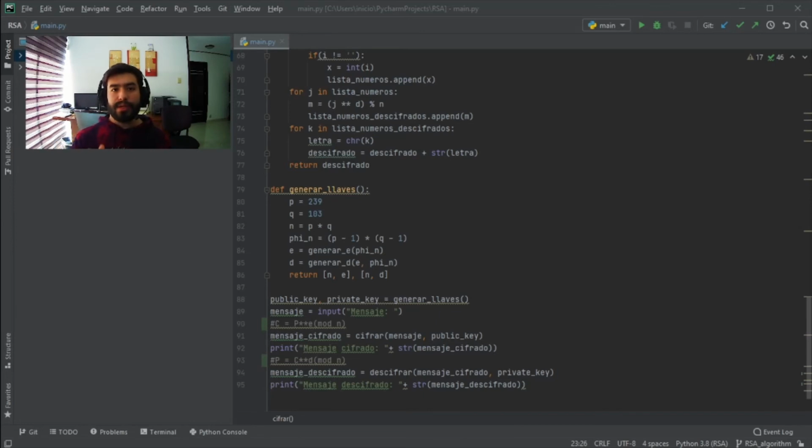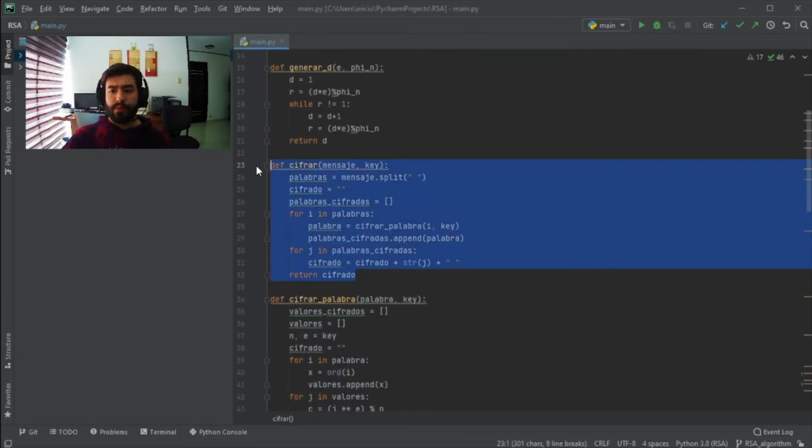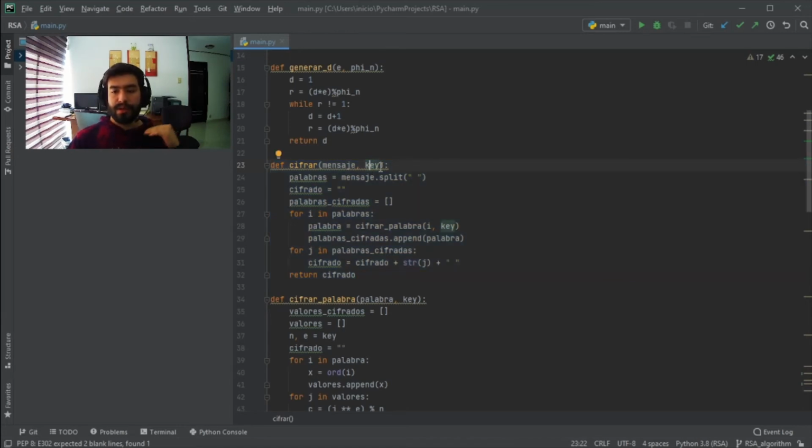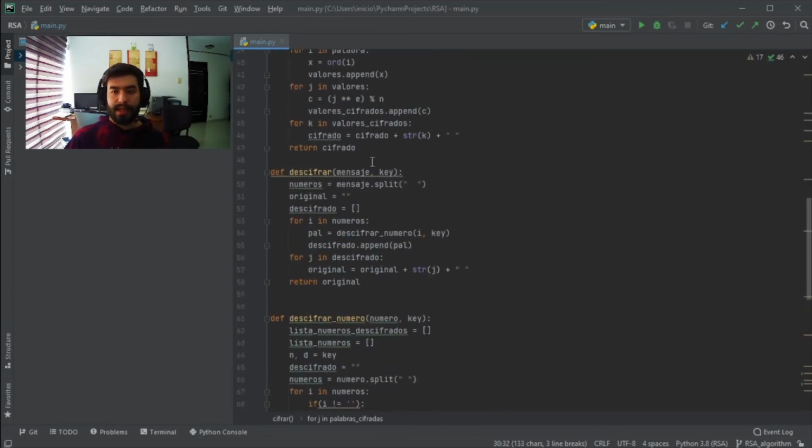That way we're going to get a number that is encrypting our first letter, and we're going to repeat this same process with each letter of the message. As we can see, what we're doing is receiving a message with the public key that is going to be used to encrypt the message. We're going to split the message into words. We're going to append those words, and then we're going to repeat a similar process to encrypt each letter of the word, such that we're getting a message totally encrypted letter by letter using this public key.